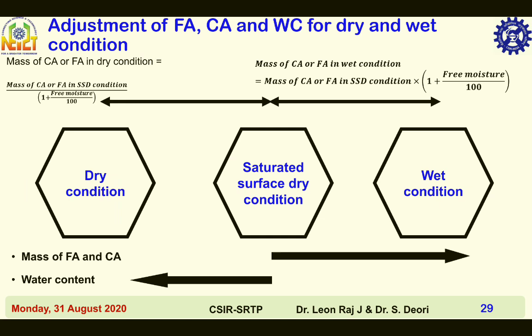Adjustment of fine aggregate, coarse aggregate and water content for dry and wet condition. Mass of coarse aggregate or fine aggregate in dry condition is equal to mass of fine aggregate or coarse aggregate in saturated surface dry condition divided by 1 plus free moisture divided by 100. On the other hand, mass of coarse aggregate or fine aggregate in wet condition is equal to mass of fine aggregate or coarse aggregate in saturated surface dry condition into 1 plus free moisture divided by 100.